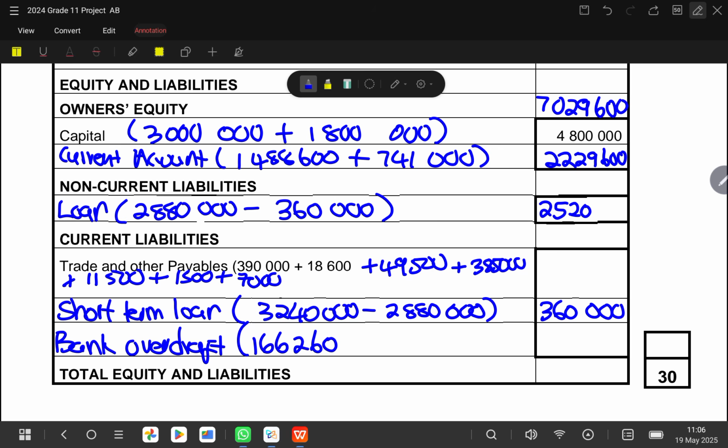Okay, let me write it properly. So with the balance sheet, basics are very important. So I have 2,520,000. Even here, I'll write 2,520,000, and then I'm done with this. Then we can go to other adjustments.